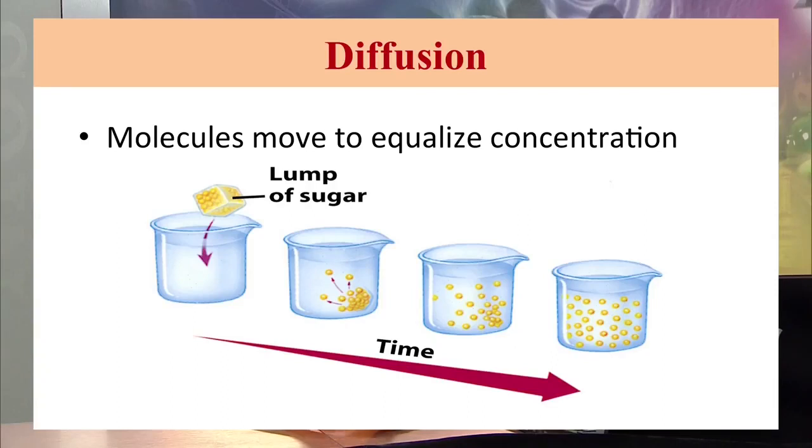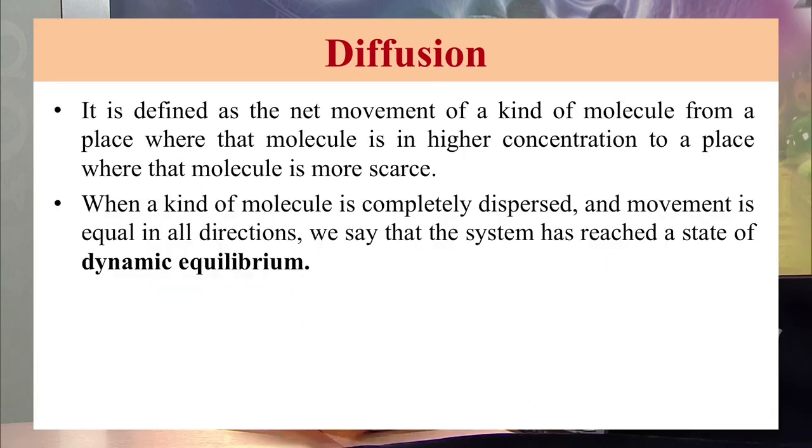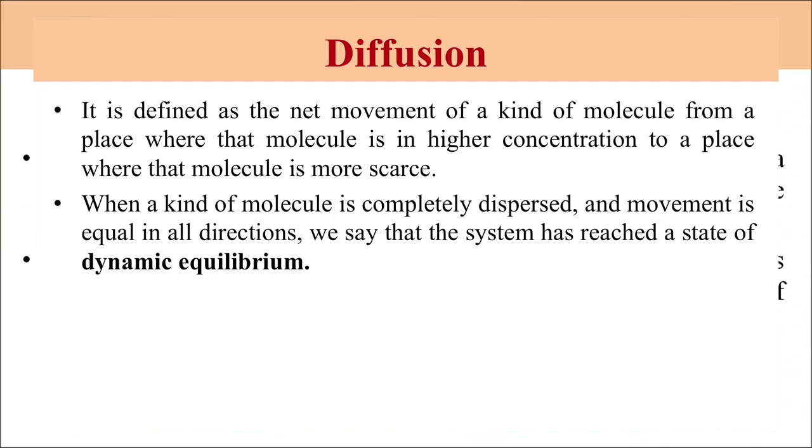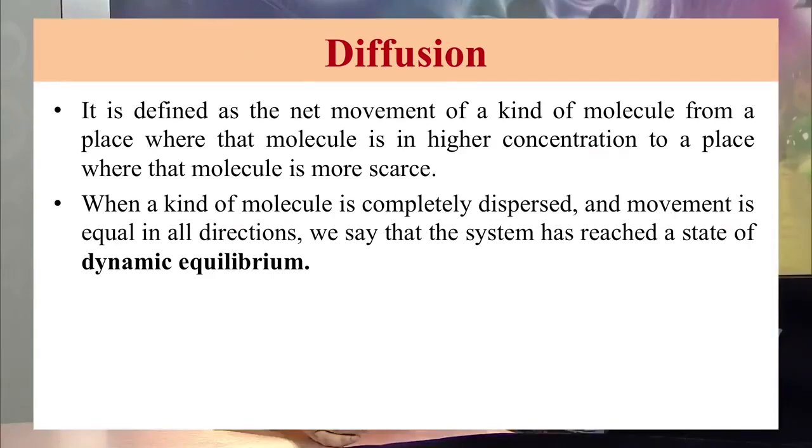If we place a sugar cube into a glass of water, after some time the molecules of the sugar start moving from the higher concentration to the lower concentration, and after some time all the sugar molecules mix into the water until equilibrium is obtained. When the molecules are completely dispersed and the movement is equal in all directions, we call this state dynamic equilibrium.